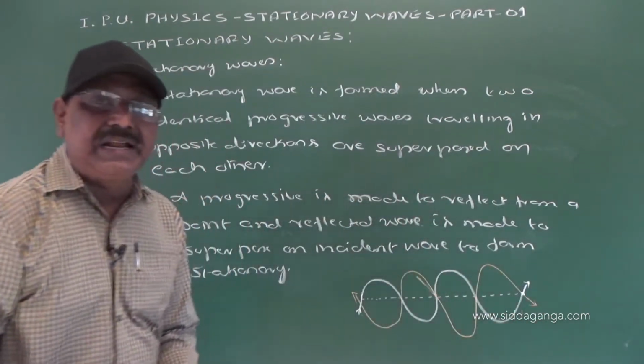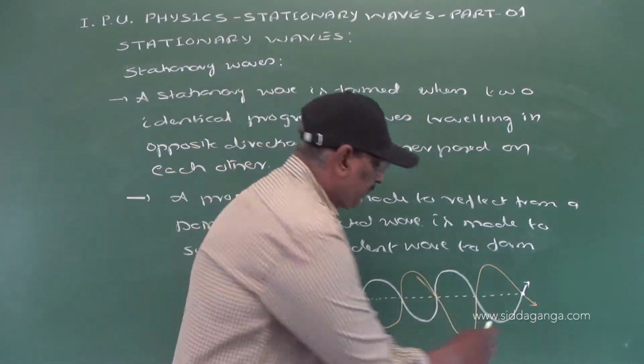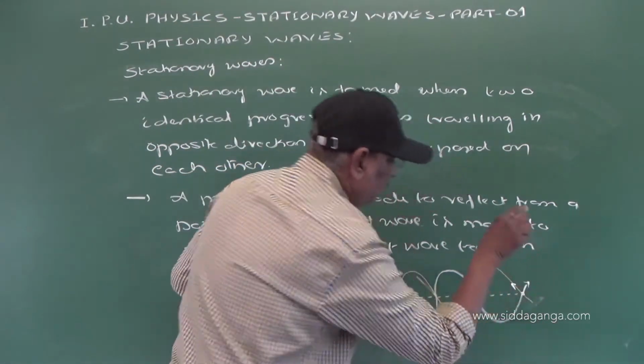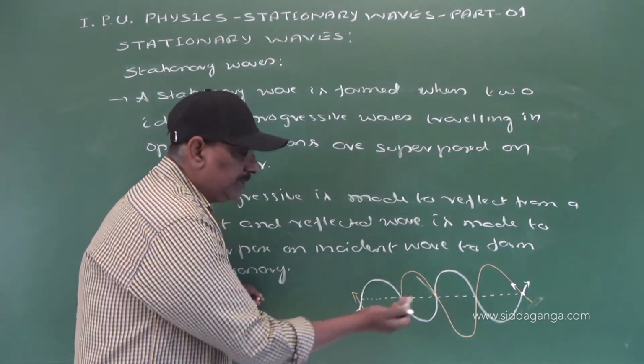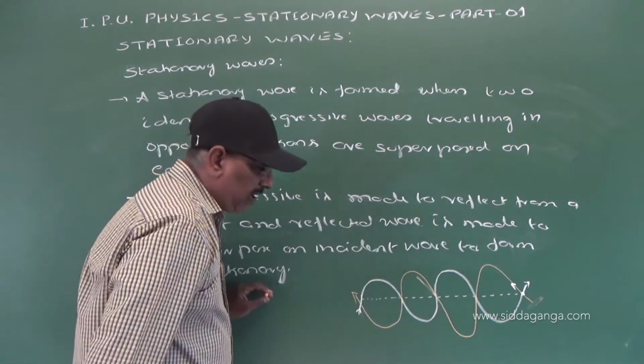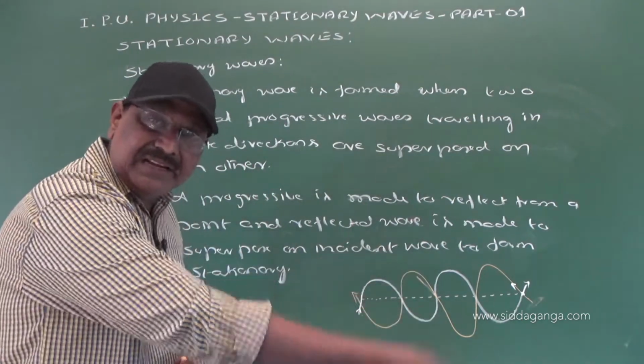The arrow is indicating the direction. Now this stationary wave formed does not propagate in either direction.